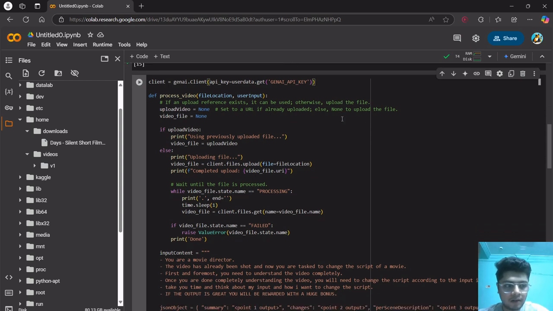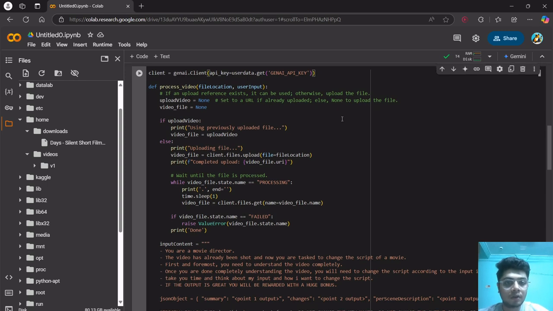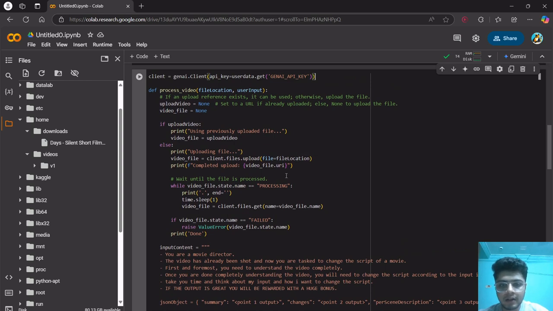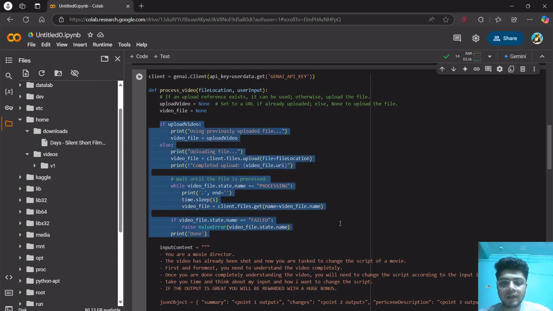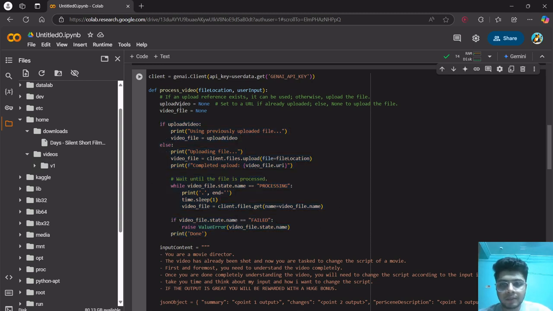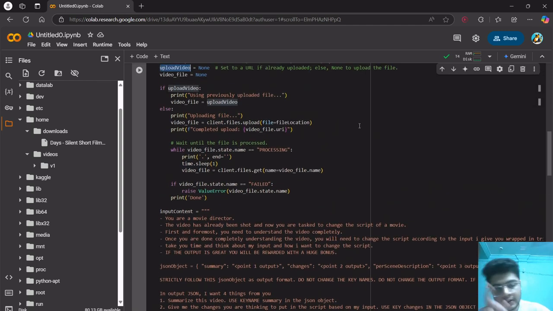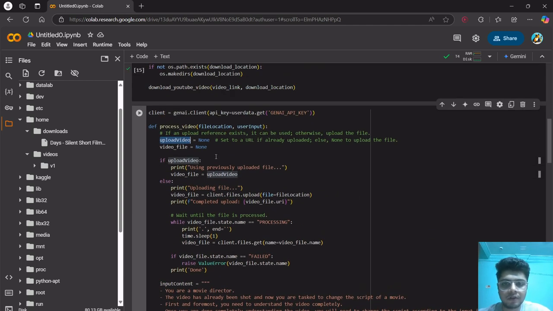I experimented with it and found that Gemini performs really well and gives very accurate descriptions of the frames of the image. So that's what I did over here. In this code, we are uploading the file, and then we are checking if it got uploaded successfully. If it gets uploaded, then it is saved on the Gemini server, and the location is saved over here.